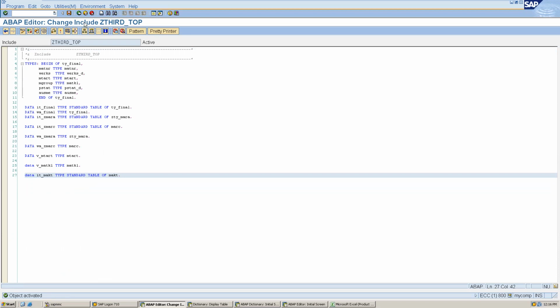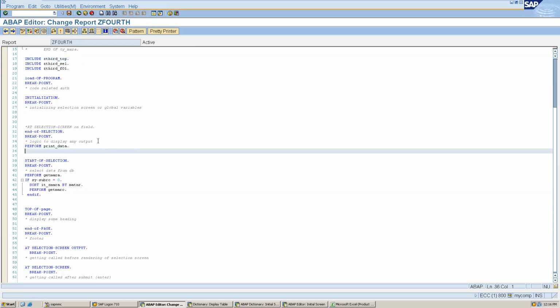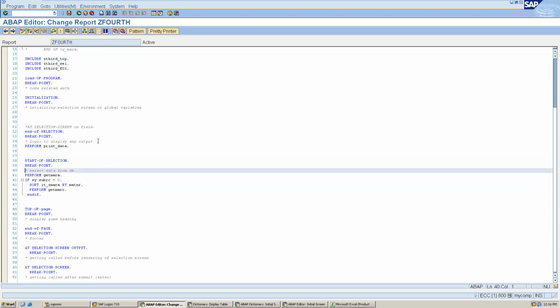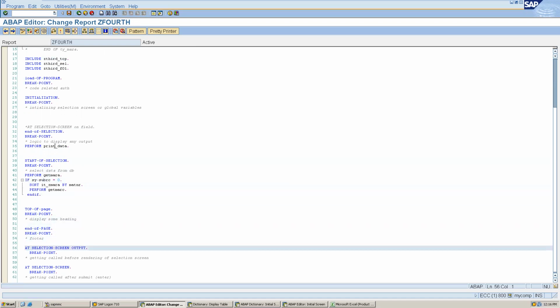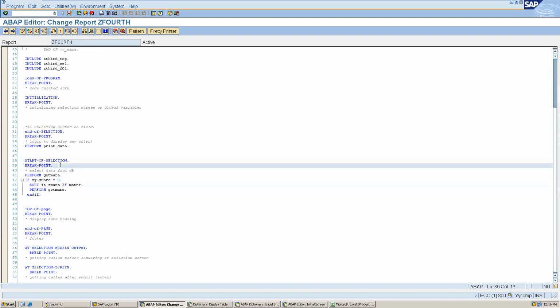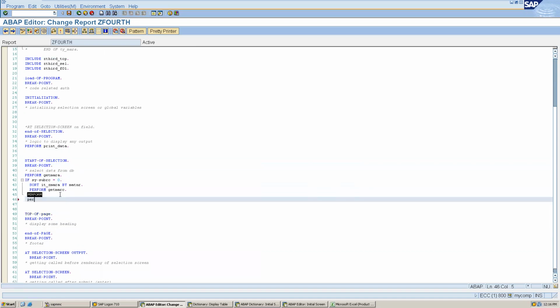This is my top program. Now I can come here to the select include and create one more form. For example, I want to select MAKT after this, so I can write perform get, any name we can give here, MAKT.